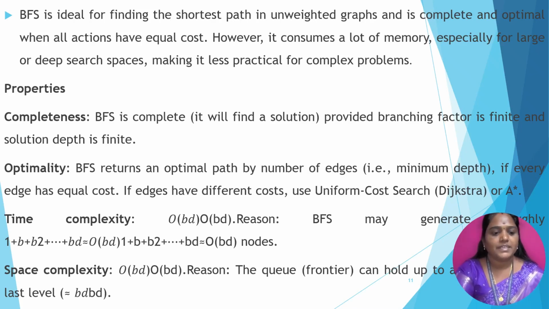Then time complexity and space complexity. BFS may generate 1 plus b plus b squared, up to the order of b to the power d nodes. So the time complexity is of the order of b to the power d. Then the space complexity is also of the order of b to the power d, because the queue is the frontier and holds each and every node at the last level.